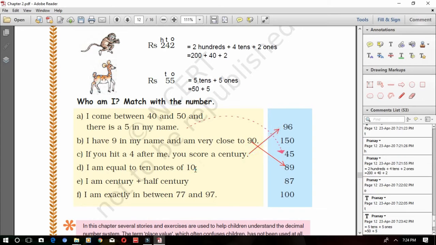Okay, next one you see. I am equal to 10 notes of 10. How many? 10 notes of 10 rupees. So 10 tens are 100. You have to calculate this way. So its answer is 100. Next is, I am century plus half century. You all know 1 century is 100. Half of 1 century is 50. I already told you. So what will that be? 100 plus 50. So what will be the answer? 150. So match it with 150.